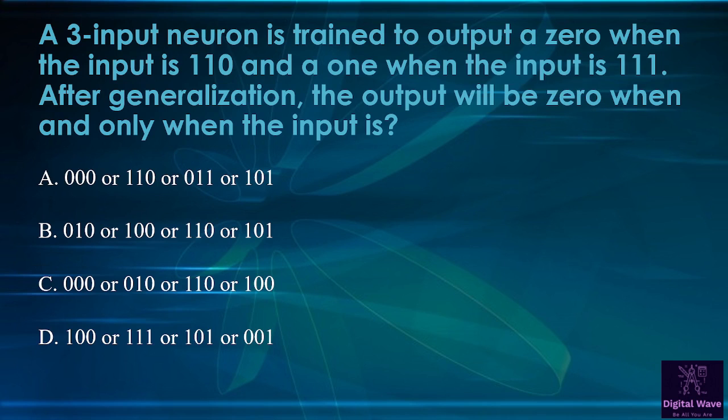Next option is 010 or 100 or 110 or 101. Next option is 000, 010, 110 or 100, and the last one is 100, 111, 101 or 001. So right answer will be C, 000 or 010 or 110 or 100.